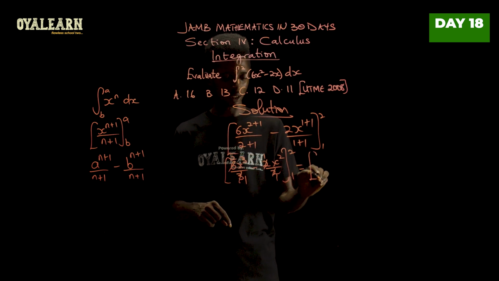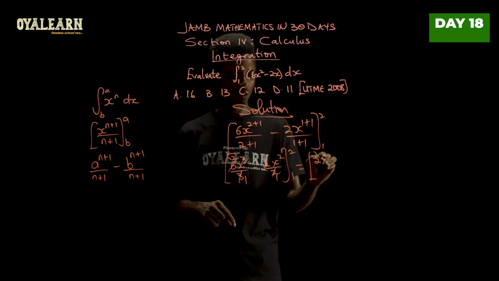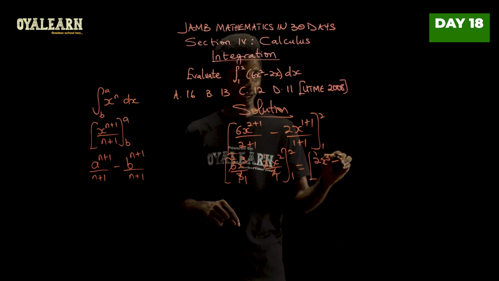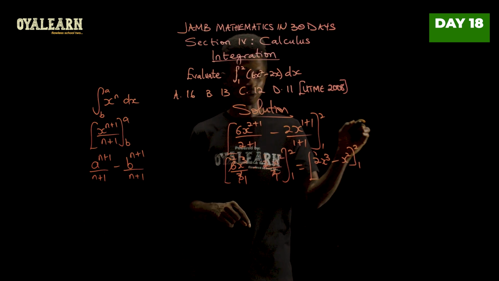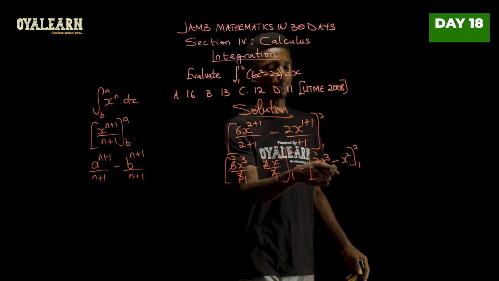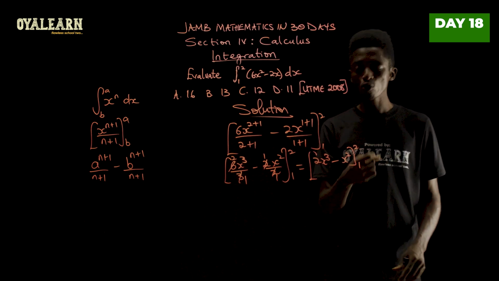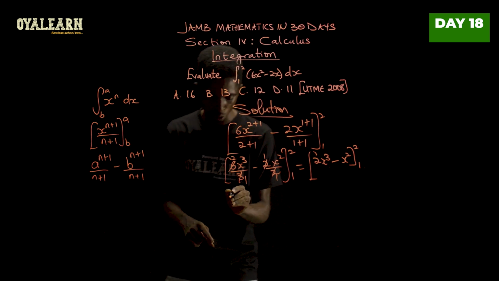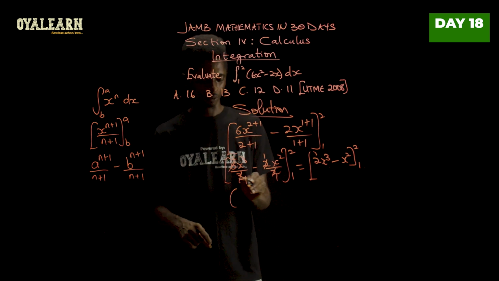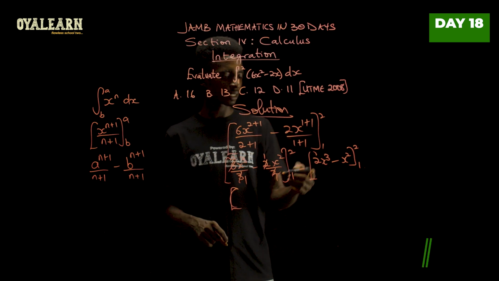So what this gives us is 2x cubed minus x squared from 1 to 2. So this is what we're going to apply when x is 2 minus when x is 1. So when x is 2, we're going to have, let me make that the bigger bracket,